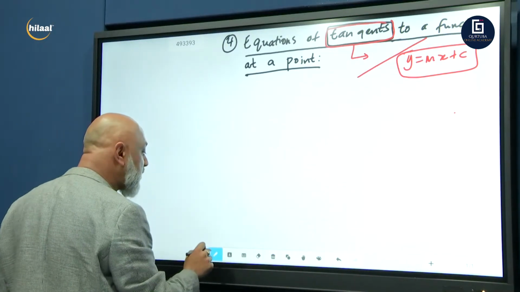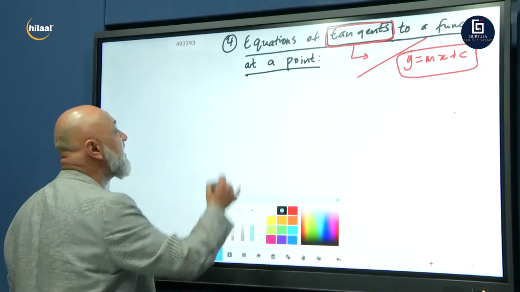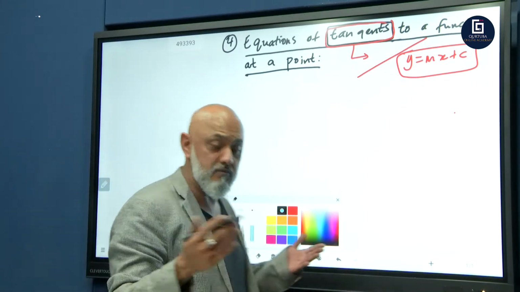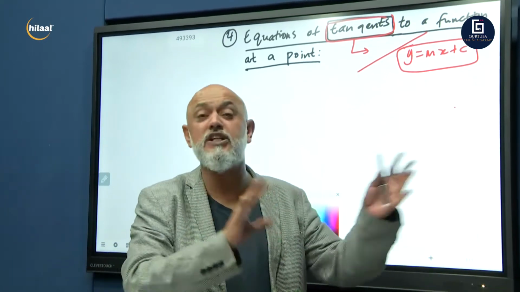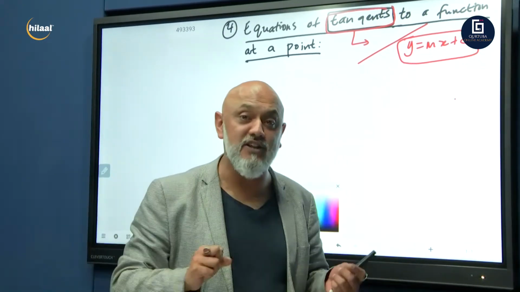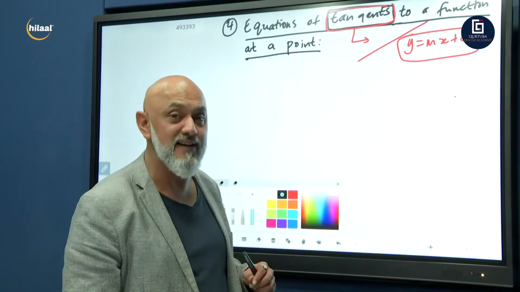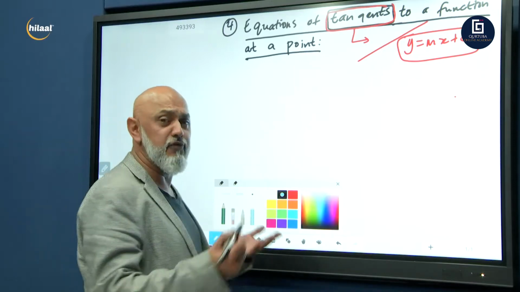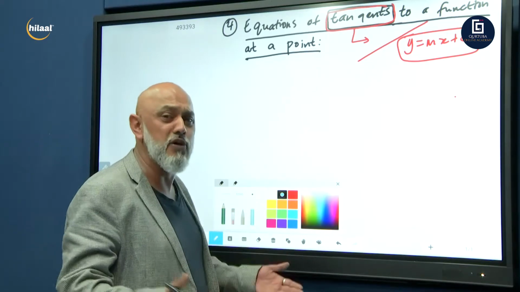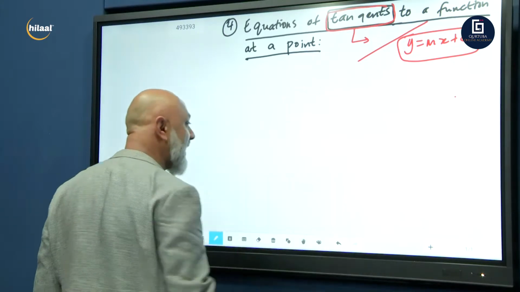Let's see what a question like this would look like. Now, there are different types under equations of tangents, probably about 3 or 4 different types. We're going to do each of these different variations of the type of questions that you could possibly see in your final exam. And these are the most popular ones. If you know these, there's nothing that could beat you in your exam. All right, let's start.